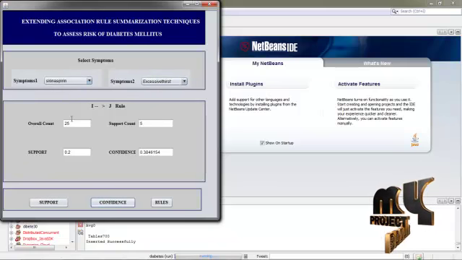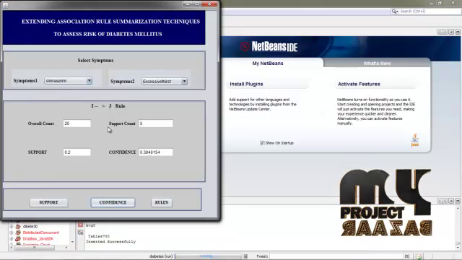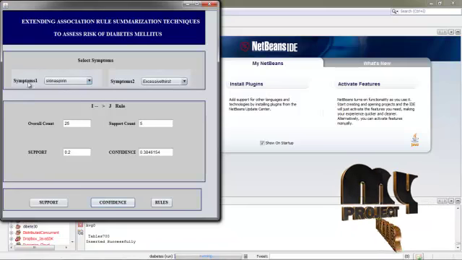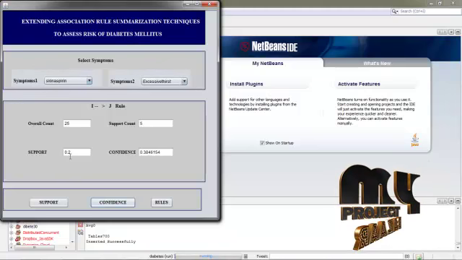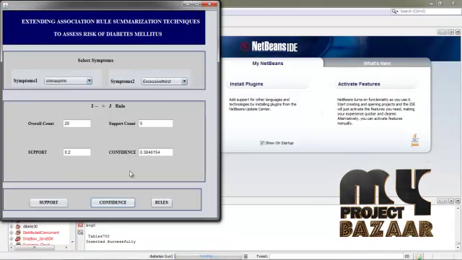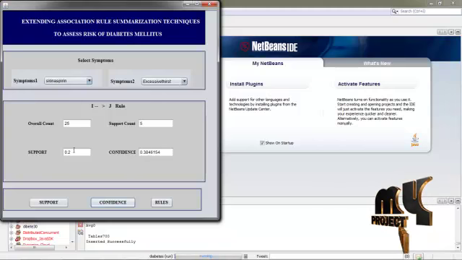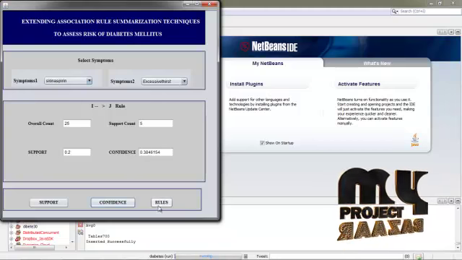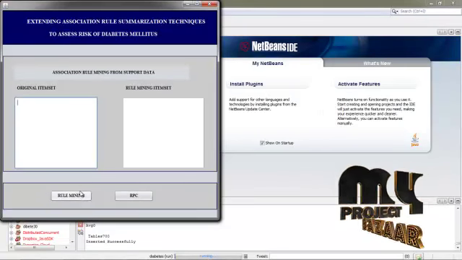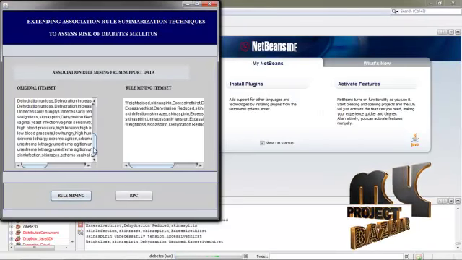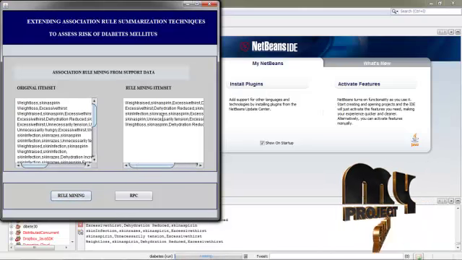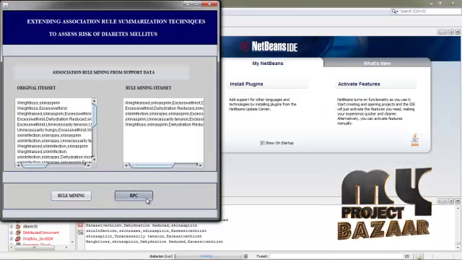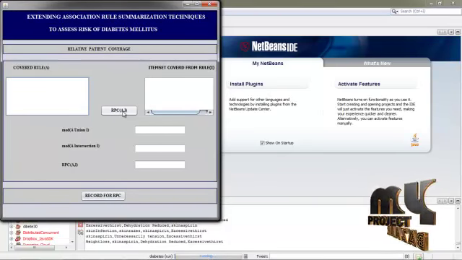Our overall rule measure is 25 and the support count is 5. Five means symptom 1 and symptom 2 can occur together in these matches. Support is the support count divided by the overall count, and confidence is the support count divided by the antecedent support count. Then find the RPC measures. In rule mining, the overall rule has support count 5, and finally we perform RPC.